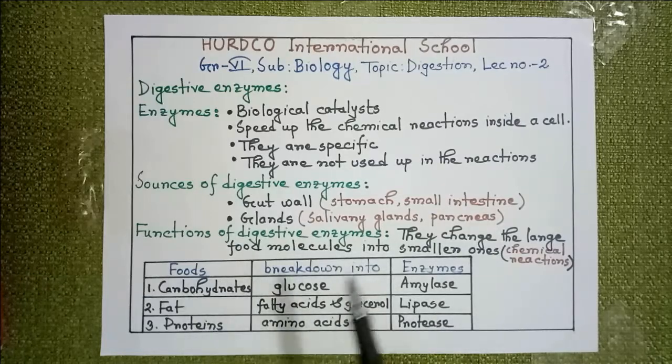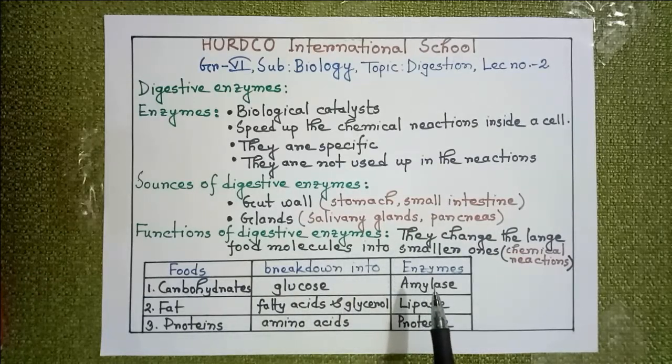Now, what are the functions of the digestive enzymes? They change the large food molecules into smaller ones. These are termed as the chemical reactions. Now, what do we eat? Normally, we eat carbohydrates, fats and proteins. These three types of food.